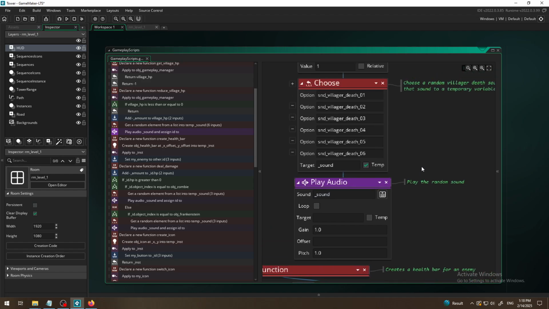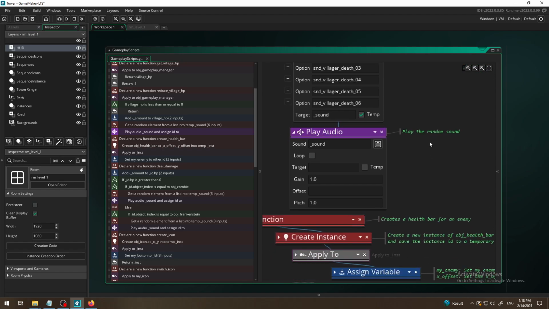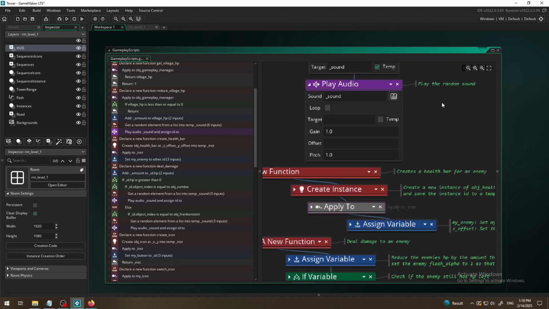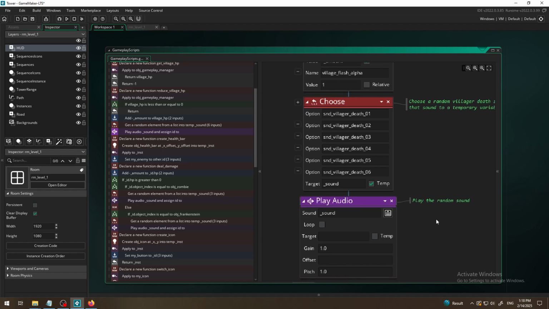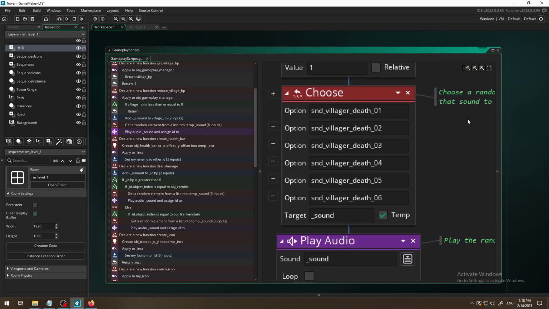Okay, play the random sound, and above it I can see that they are putting some kind of sound villager death in it. So this sound, which is called underscore sound, will play a random sound from one of these 6 options. Sound villager death 1, 2, 3, 4, 5, 6.